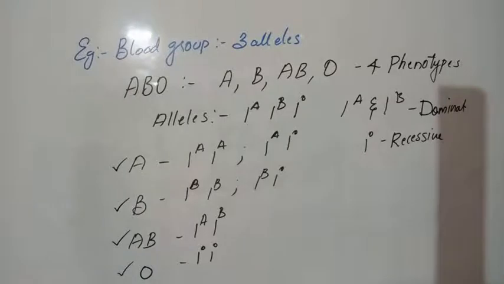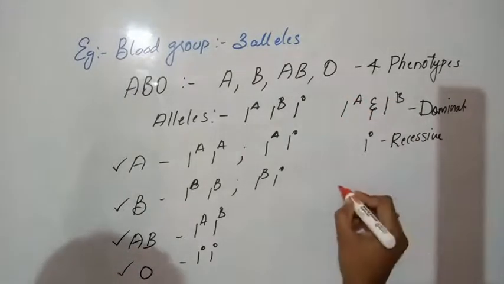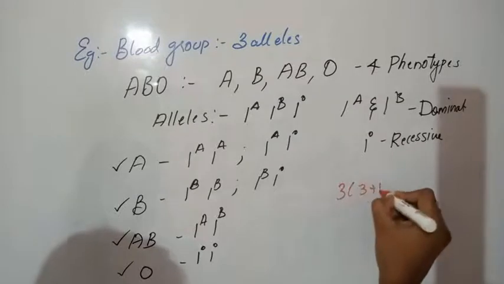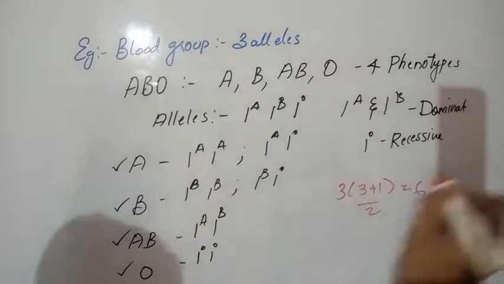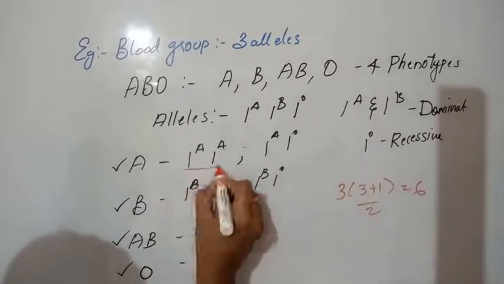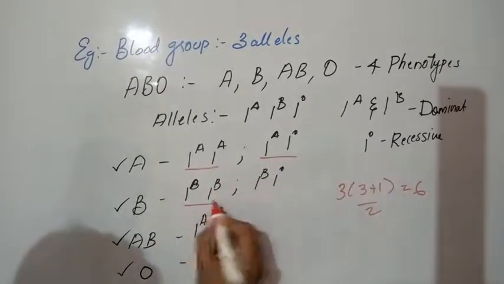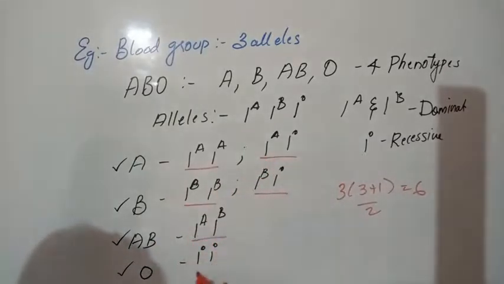If you look at the possible number of genotypes, we already found out how many genotypes: 3 into 3 plus 1 by 2 equals 6 genotypes. Let's count: 1, 2, 3, 4, 5, 6. 6 different genotypes which we obtained from the ABO blood group system.